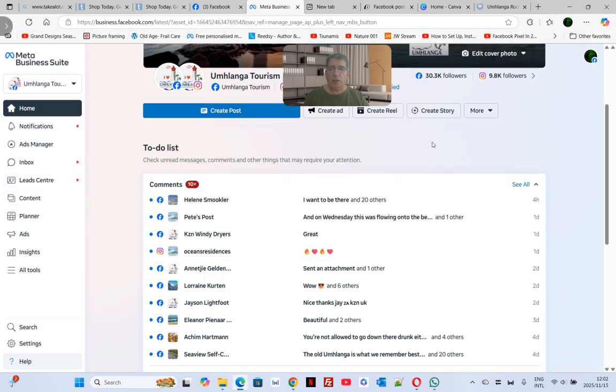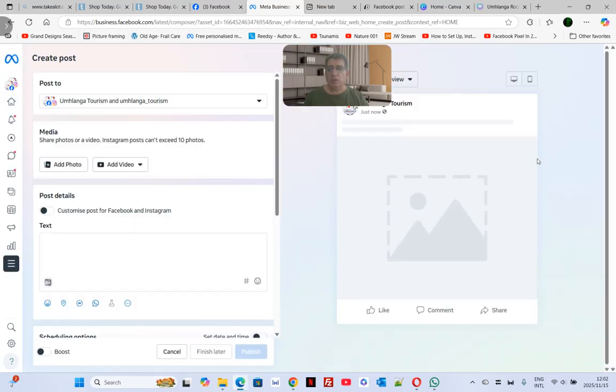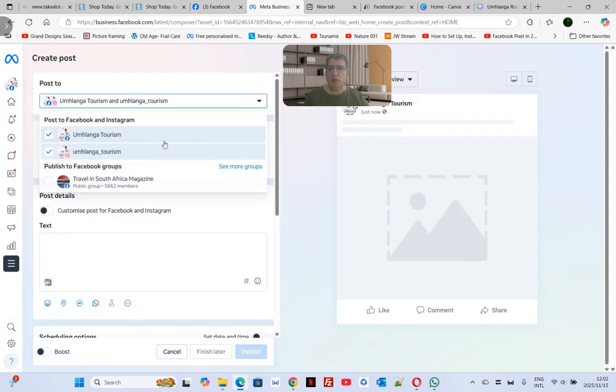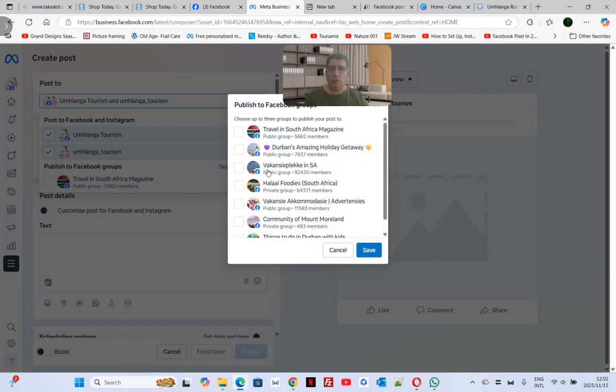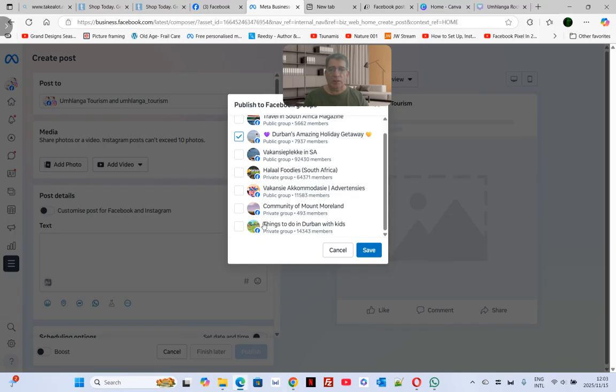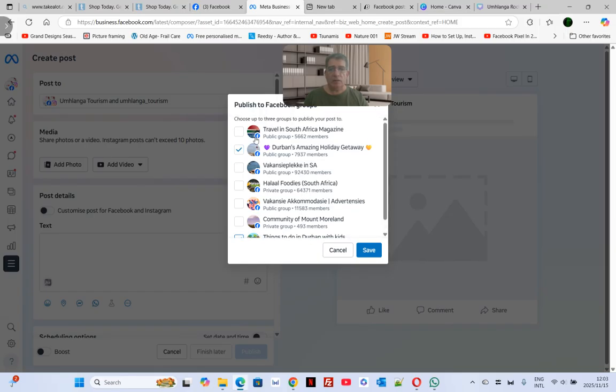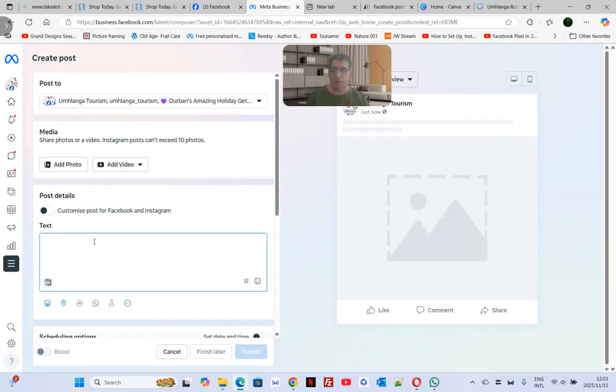Here we go. So we're going to create a post using the Meta Suite for Mshlanga Tourism, and from here you can share it to Instagram, Facebook, see more groups. Let's go to Durban's Amazing Holiday Getaway, things to do in Durban with the kids, and travel in South Africa magazine. That's quite nice. Okay, they've got a huge amount of members, but that's all right. Save. And I'm going to drop it into this box here.